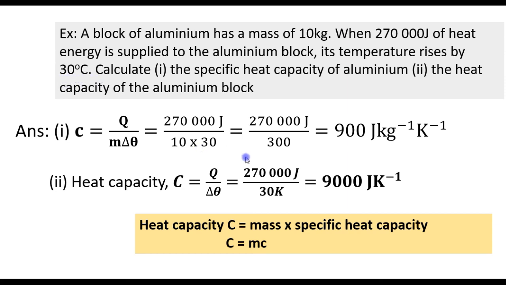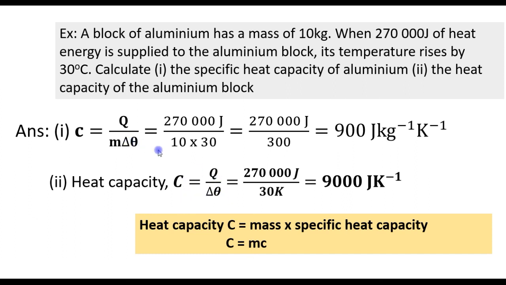So to raise it by 1 Kelvin, 270,000 joules divided by 30. You get 9,000 joules per Kelvin. So this is the heat capacity of the block. You need 9,000 joules to raise its temperature by 1 Kelvin. So the formula is heat capacity is Q over delta theta.